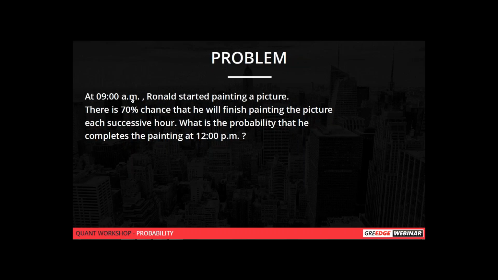At 9 a.m., Ronald started painting a picture. There is a 70% chance that he will finish the picture each successive hour. So in every hour, there is a 70% chance that he will finish the painting. And we have to find the probability that he completes the painting at 12 p.m. So this is the question.